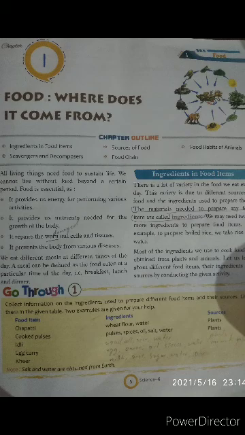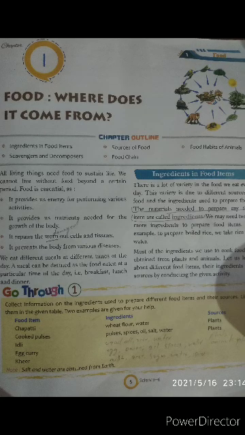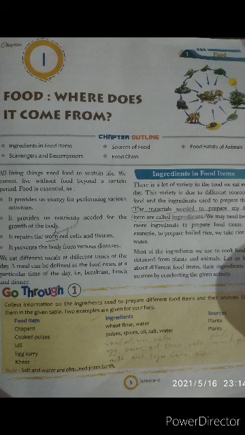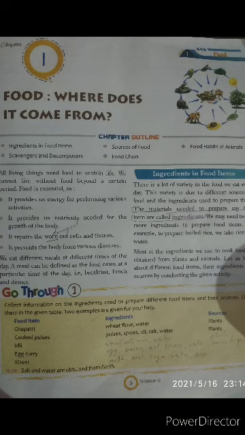It provides us energy for performing various activities. From food we get energy. Why do we need energy? To do different types of work. Second point, it provides us nutrients needed for the growth of the body. From the food we get nutrients. Why do we need nutrients? Nutrients are needed for the growth of our body. Third point, it repairs the worn out cells and tissues.